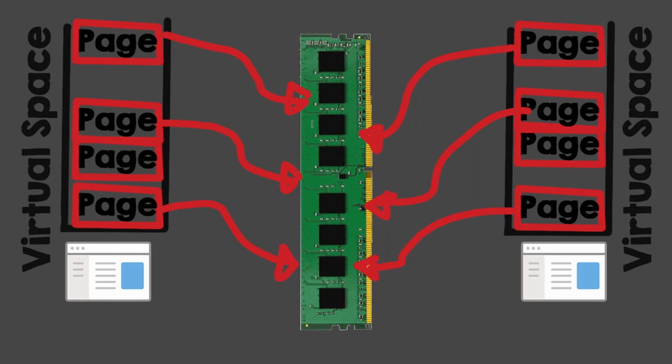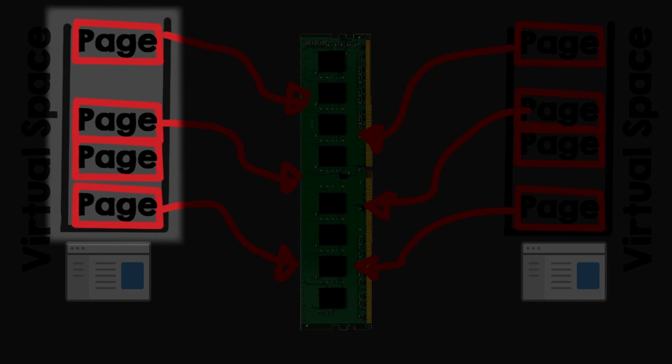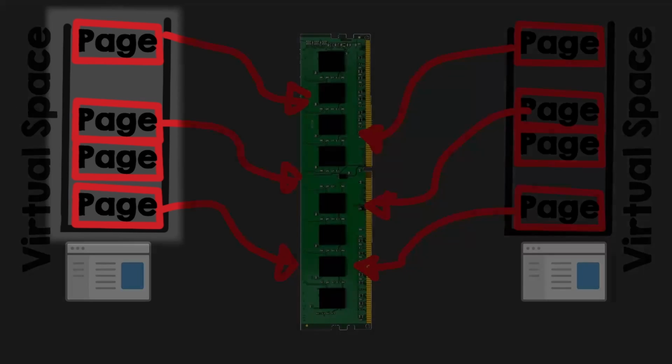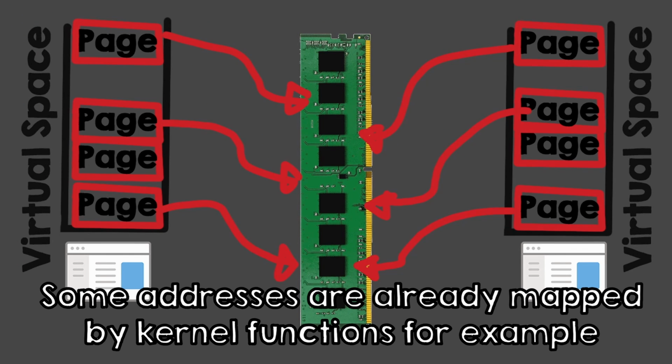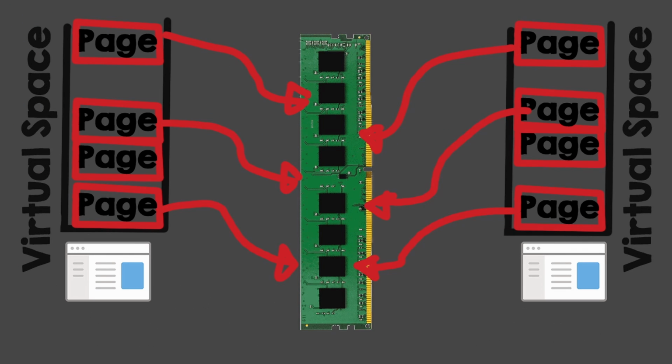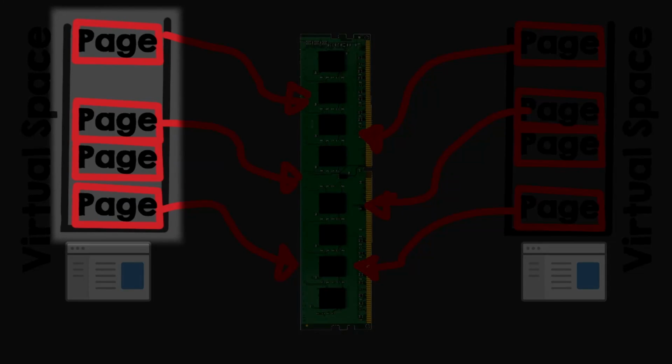Okay, so let's look again at this drawing here. This might give you a hint to what we can do to scan a process's memory. We have to ask Windows to tell us what are the pages of that process. Almost any address can be mapped by a process, but in practice, a process doesn't need terabytes of RAM, so only a few pages will be mapped.